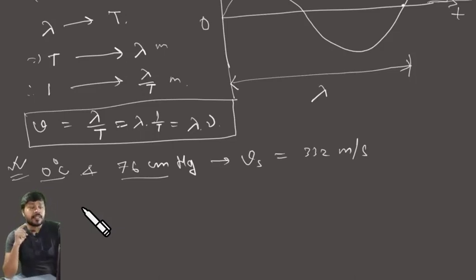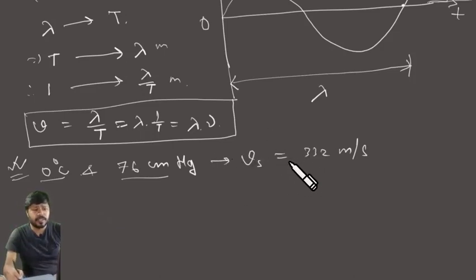Basically the velocity of sound increases with the temperature. More precisely, the velocity of sound is directly proportional to the square root of the temperature of the air. This is of course in air.